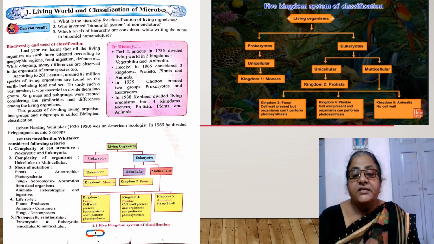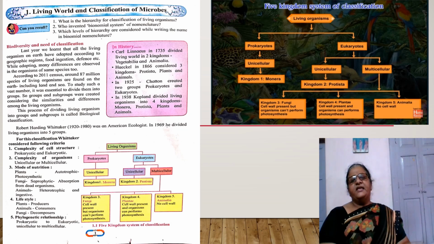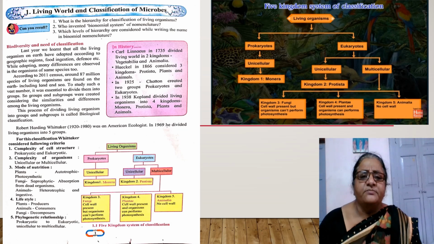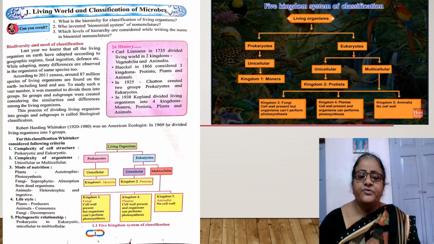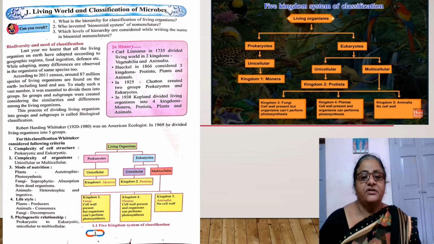In a prokaryotic cell, the nuclear membrane is not there. Hence, its nuclear material is directly in contact with the cytoplasm. So, Chatton created 2 groups on the basis of cellular structure, that is prokaryotes and eukaryotes.